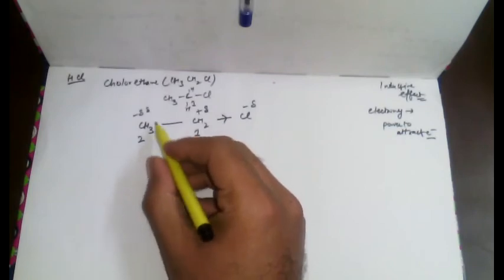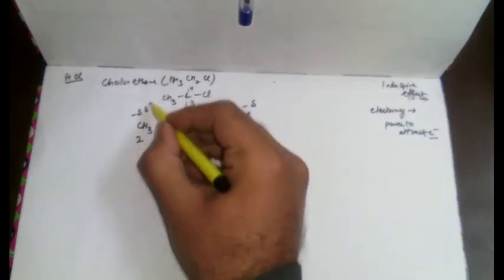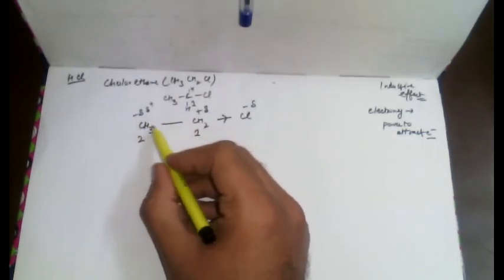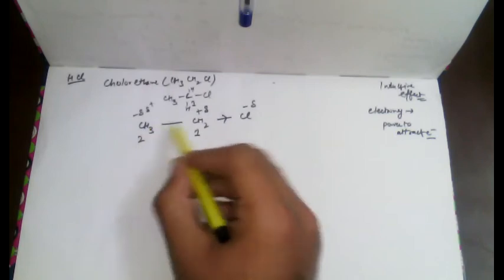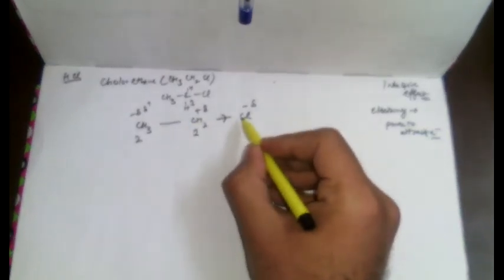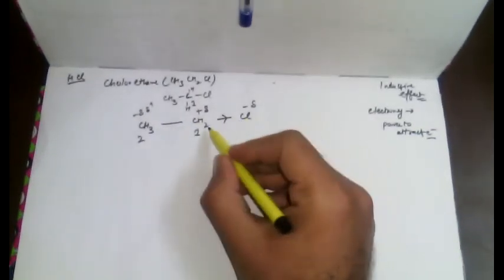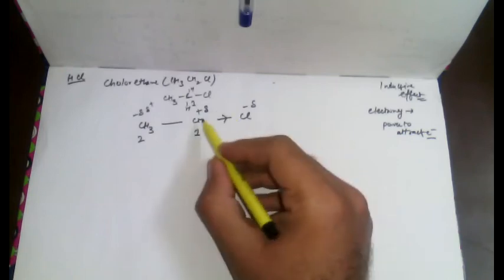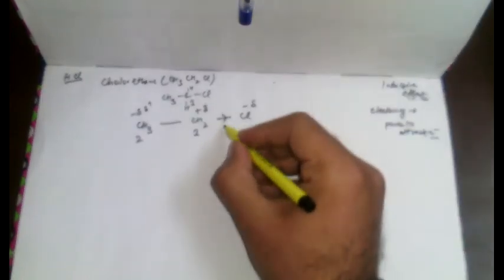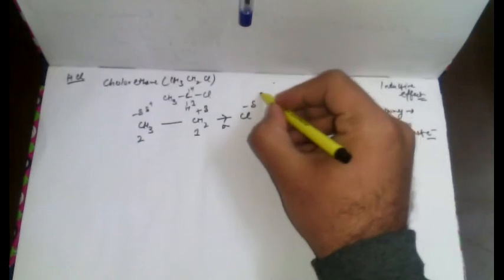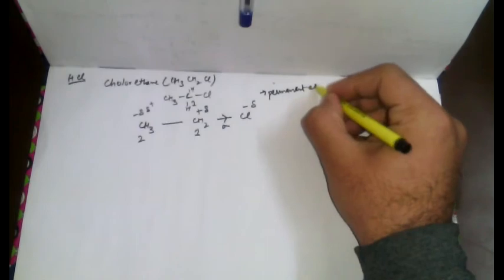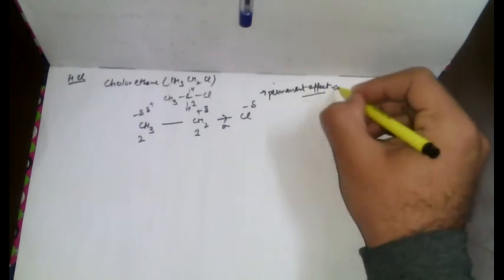where the delta delta with positive sign symbolizes a relatively smaller positive charge as compared to carbon 1. In other words, the carbon and the chlorine induce polarity in the adjacent bonds. Such polarization is known as the inductive effect. One thing to be noted, it is a permanent effect. The inductive effect is a permanent effect, the most important point.